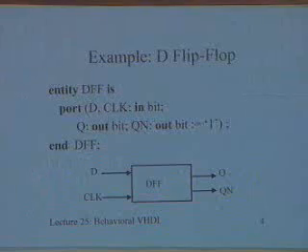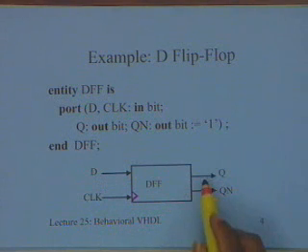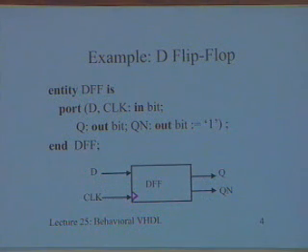Let us take an example of a very simple flip-flop. So this is primarily a modeling issue. We are taking a simple flip-flop and we are modeling it. This is a D flip-flop, and it has two inputs, the D input and the clock input, and it has two outputs, Q and Q bar.